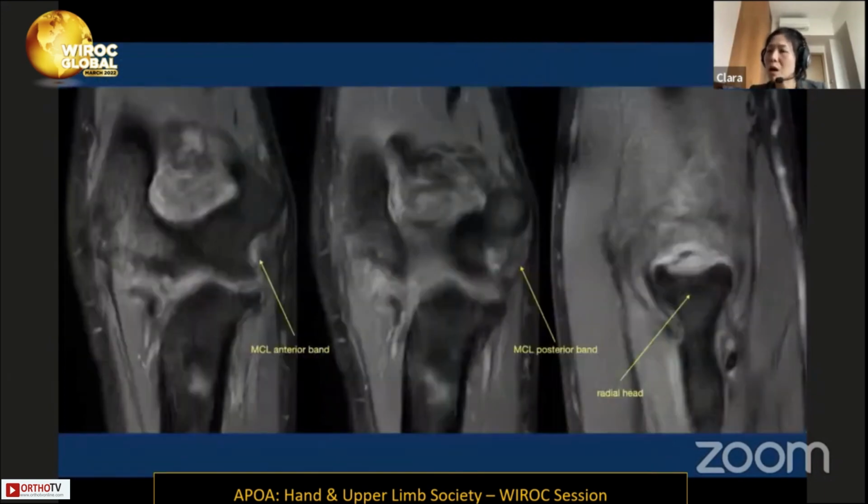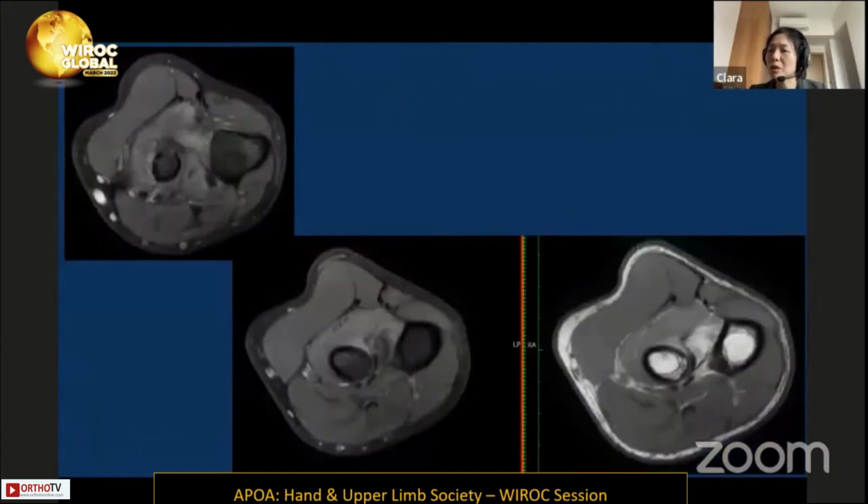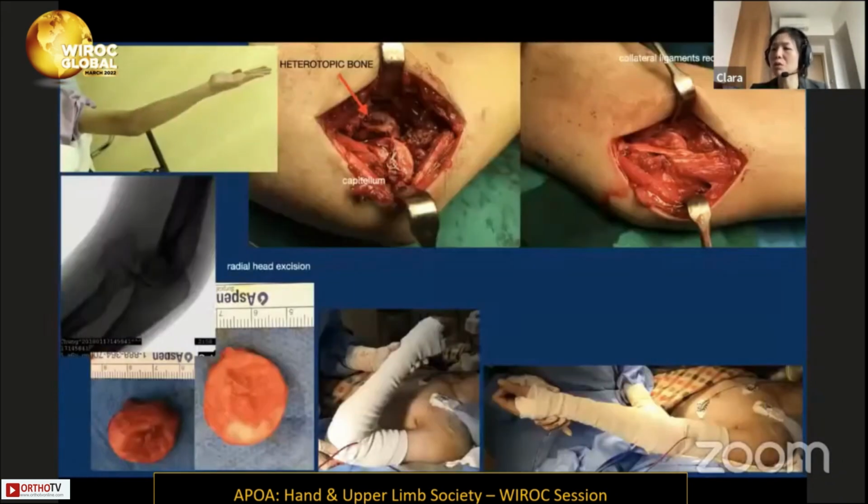Moreover, at the same time, the MRI is helpful to let us know the medial collateral ligament, both the anterior and posterior bundle, was badly torn with fibrosis there, and the radial head cartilage was damaged with the distorted shape of the articular surface. And also the interosseous membrane also had fibrotic changes with the heterotopic bone over there. So the radius will be very difficult to be reduced into its original place.